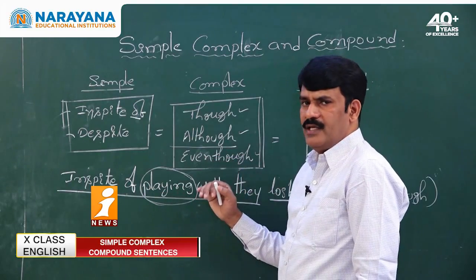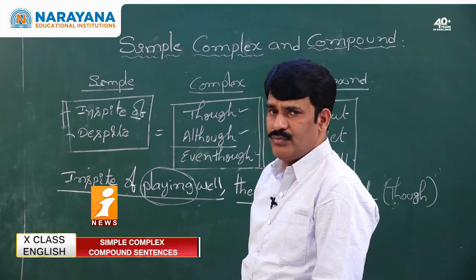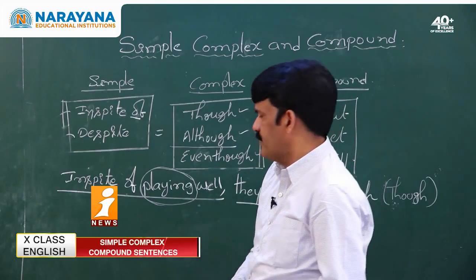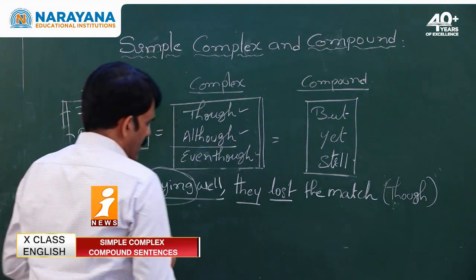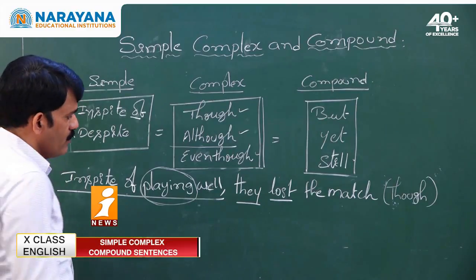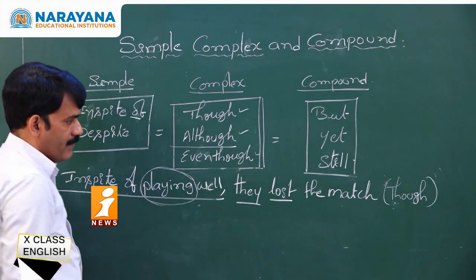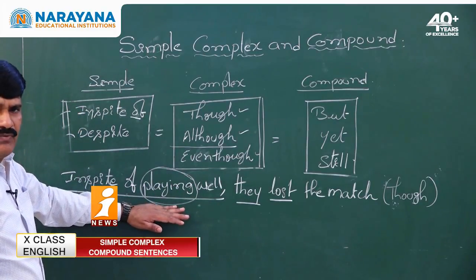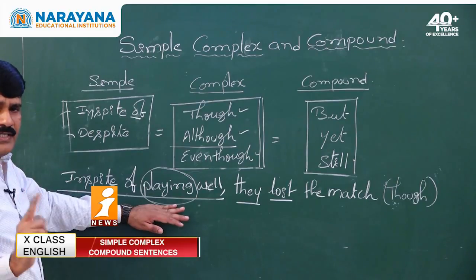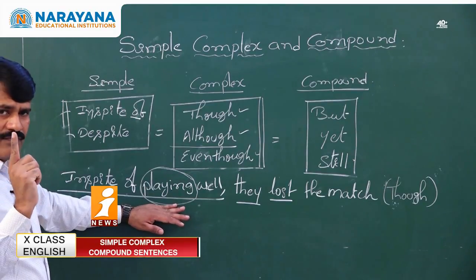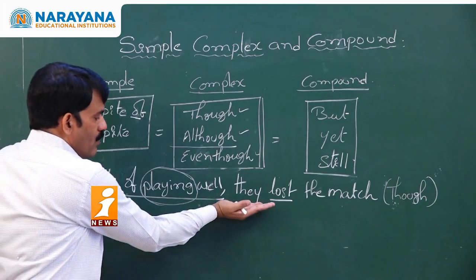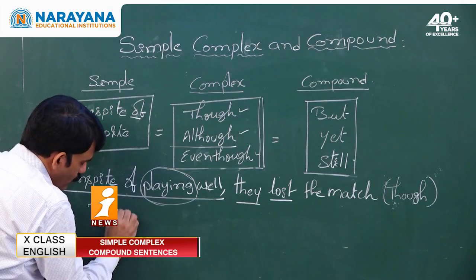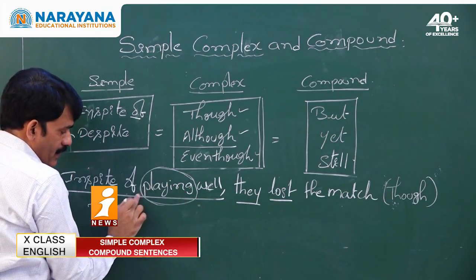Now we have to make the phrase into a clause. How do you make a phrase into a clause? It is very simple, vice versa, as we did a clause into a phrase. Who played well? They played well. A phrase does not have a subject and verb, whereas a clause has a subject and predicate. So now what is the subject of the sentence? They. Who played well? They played well. Now what is the verb here?